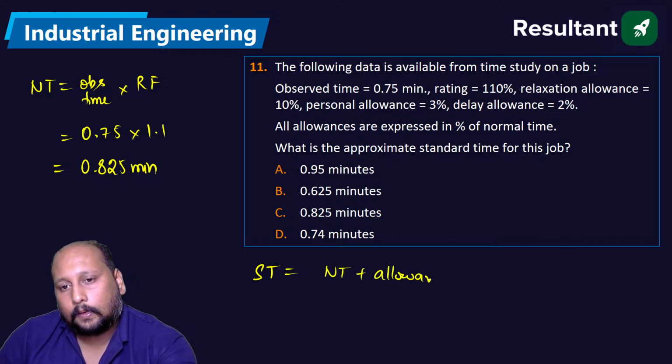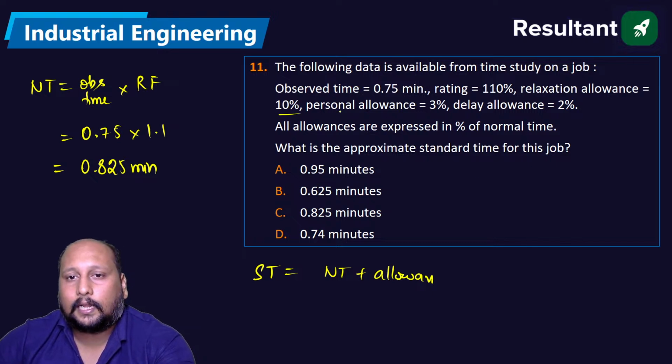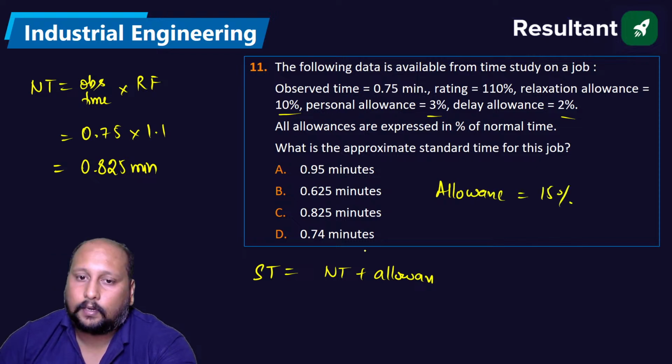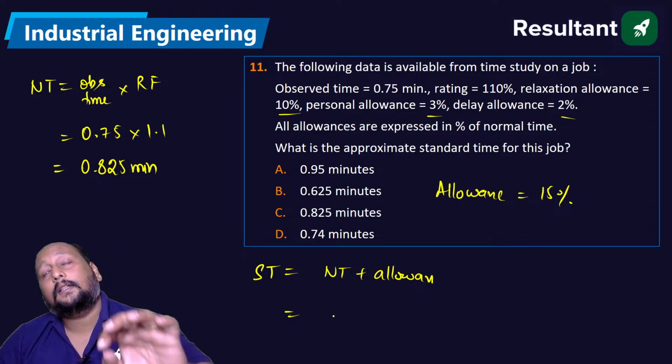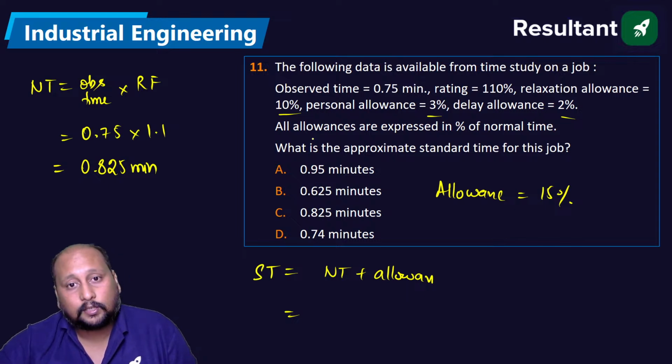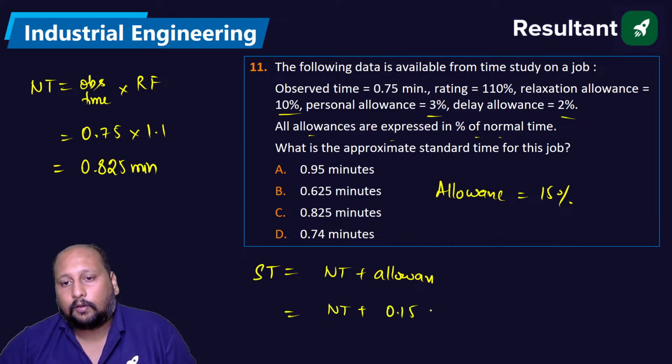And how much allowance are we having? 10 plus 3 plus 2. So total allowance is equal to 15 percent, right? They have already mentioned all allowances are expressed in terms of percentage of normal time. So we can say normal time plus 0.15 of normal time, that is 1.15 of normal time. So we are getting it as 1.15 into 0.825.